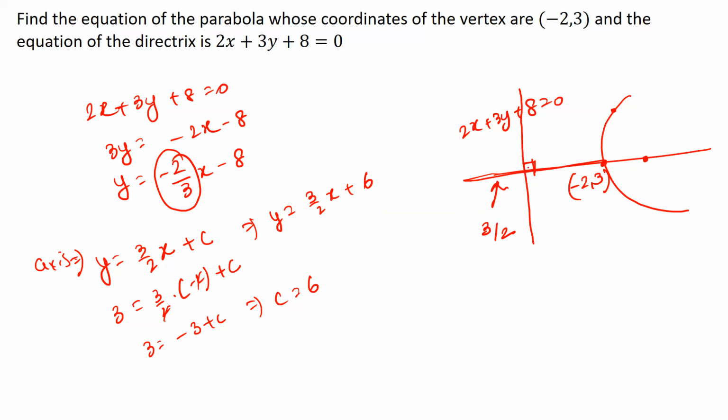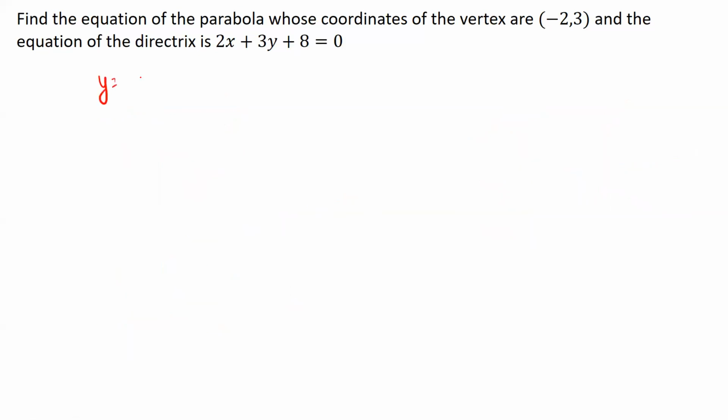If we solve them together, we will be able to figure out this point. So let's quickly solve these two equations. Y is equal to 3 by 2 x plus 6, and the second equation is this. So let me multiply on both the sides by 3. So I get 3y is equal to 9x by 2 plus 18, and from the other equation I get 3y is equal to minus 8 minus 2x.